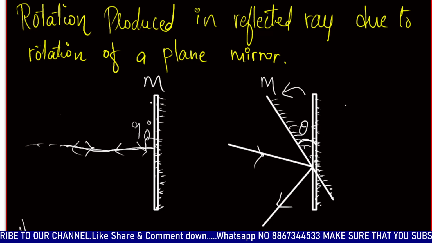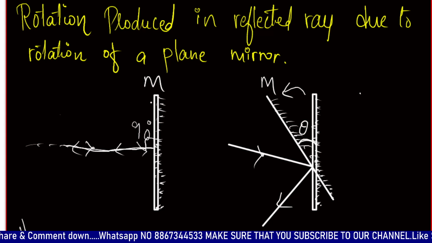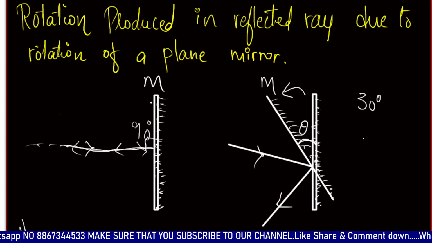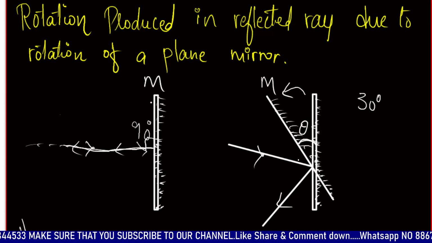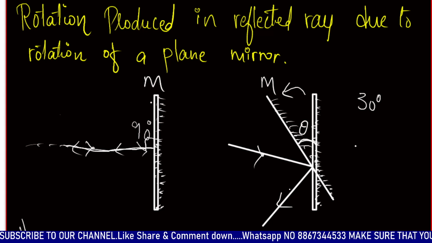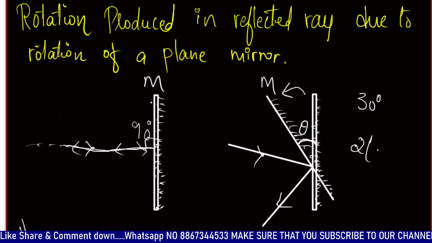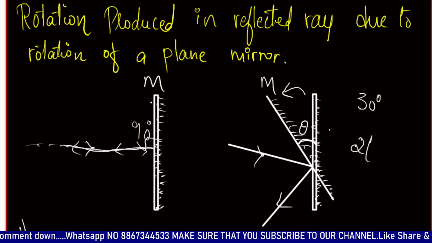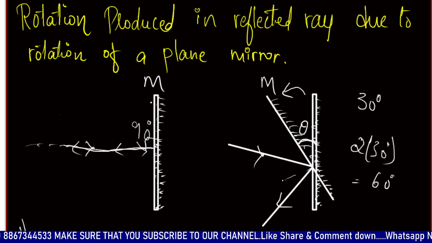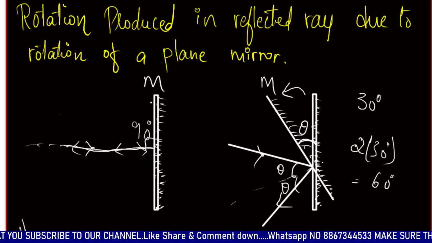In some of the entrance exams, they might ask, if a mirror is turned through some angle, say 30 degrees, what will be the reflected ray? Here we do not consider at what angle it is incident. To find the reflected ray, we just need 2 times the angle at which the mirror is rotated. That's 2 times 30, which is 60 degrees. This will be theta and this will be theta, so it turns with an angle of 2 theta.